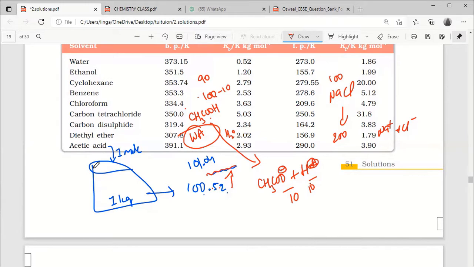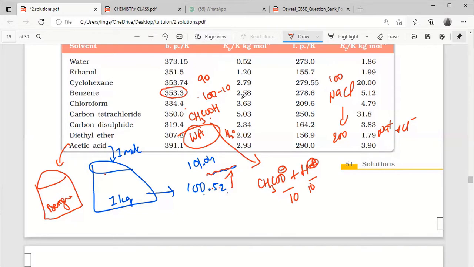As well, acetic acid is there, right? This acetic acid, instead of water, I am taking in benzene. See, the benzene boiling point is 353.3.